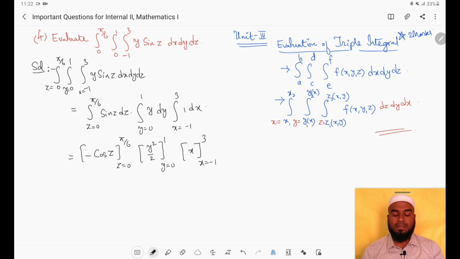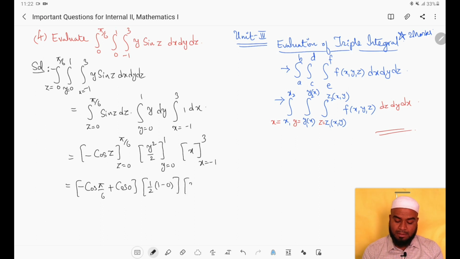Now substitute the limits. We get minus cos pi by 6 plus cos 0, then 1 by 2 into 1 minus 0, then 3 minus of minus becomes plus 1.